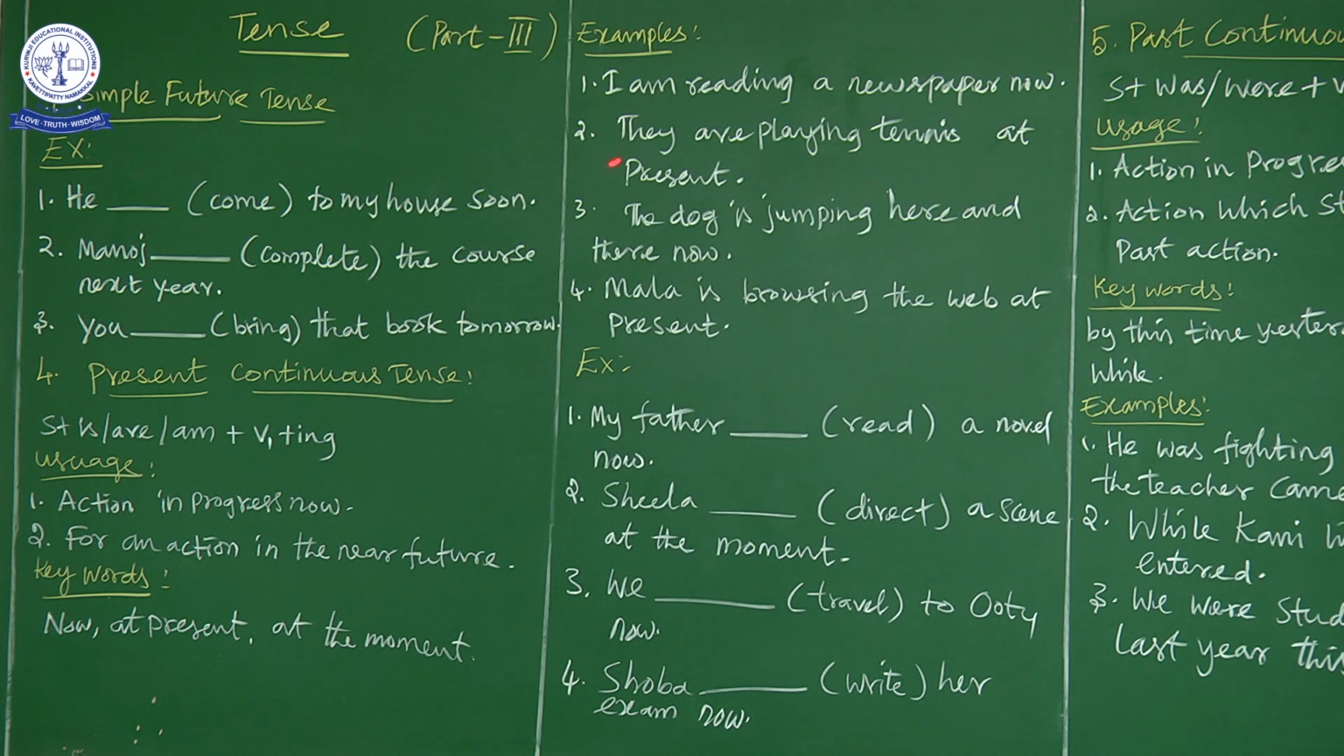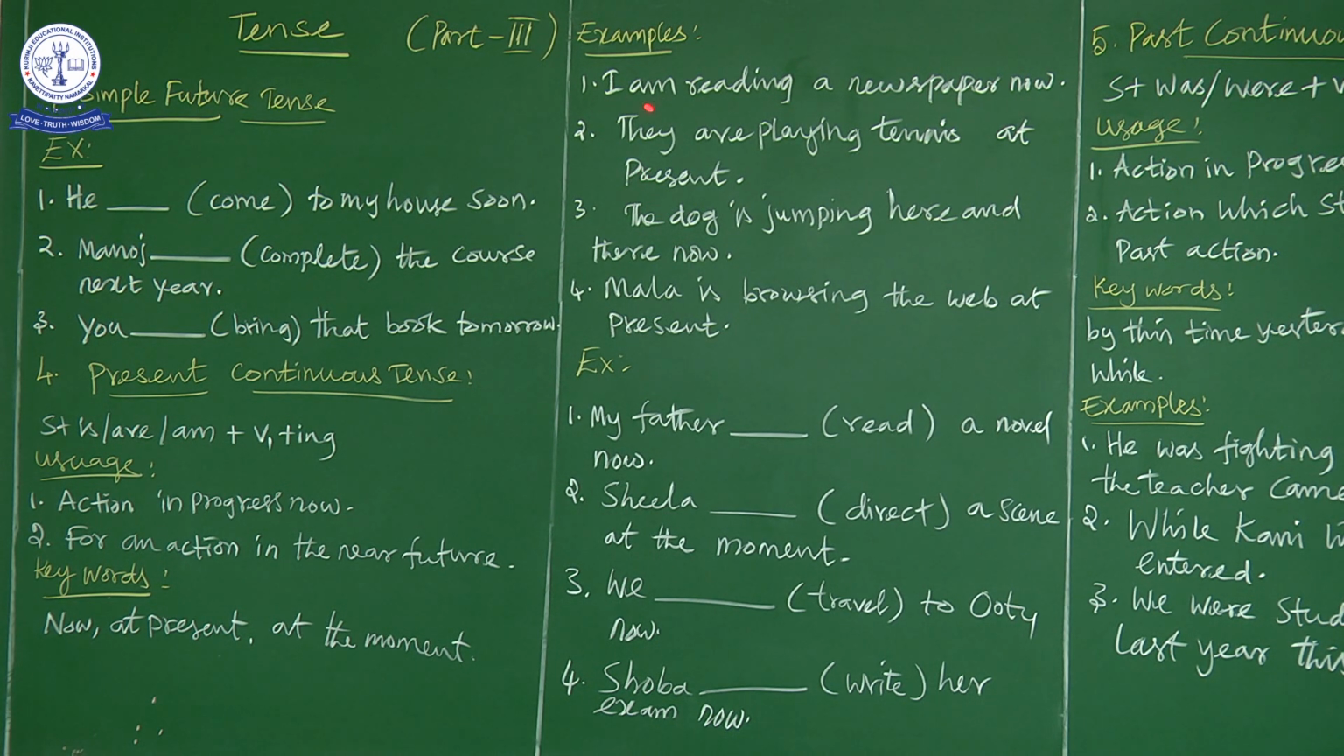Now let us move on to the second example. They are playing tennis at present. What are they playing? They are playing tennis. So here the action is at present. The keyword is at present. So at present means what? That is another meaning of at the time of speaking. At present. Okay. So they are playing tennis.